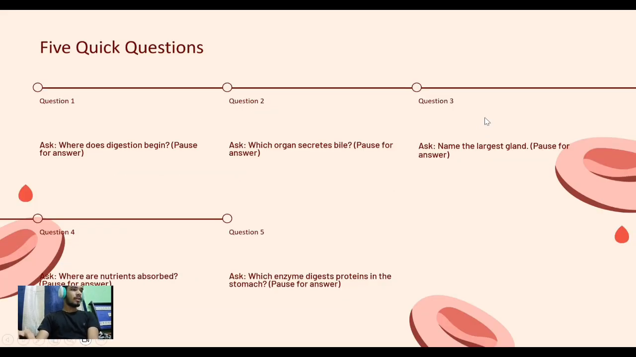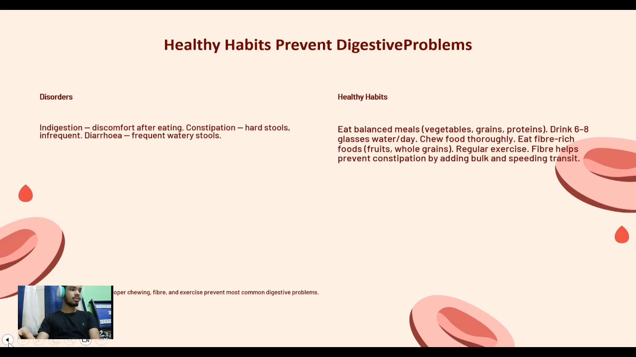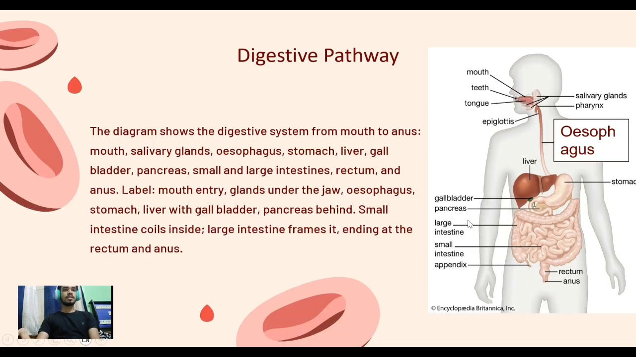So, where does digestion begin? Digestion begins from our mouth because salivary amylase acts and converts starch into simple sugar. Which organ secretes bile? Liver. I have already said in previous slides that the liver secretes bile juice. Name the largest gland. The largest gland in the digestive system is also the liver. You can check that in this diagram. Liver is so large in size. So the liver is the largest gland.